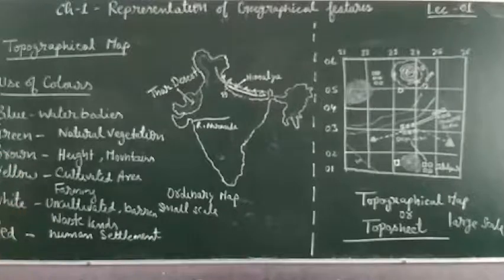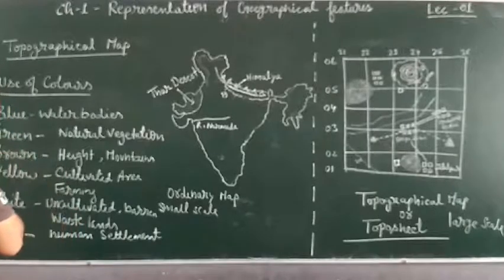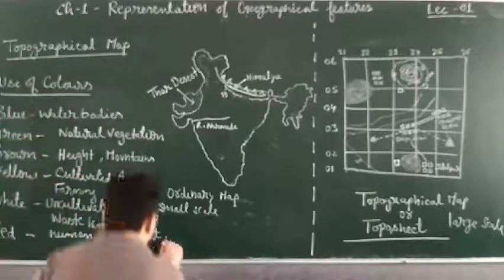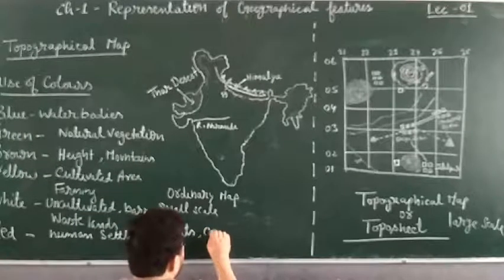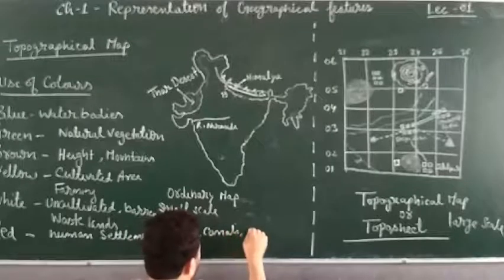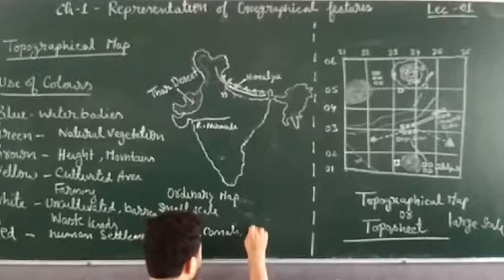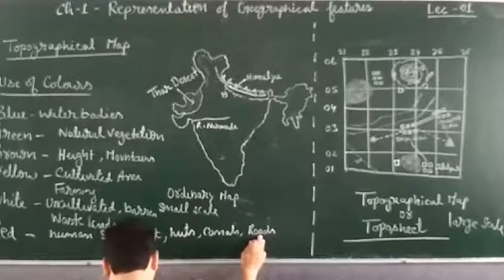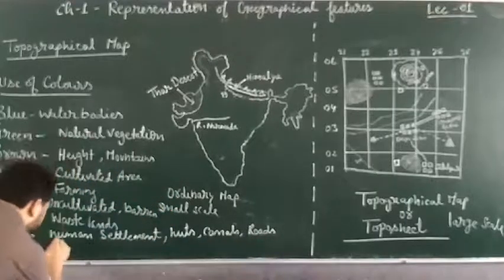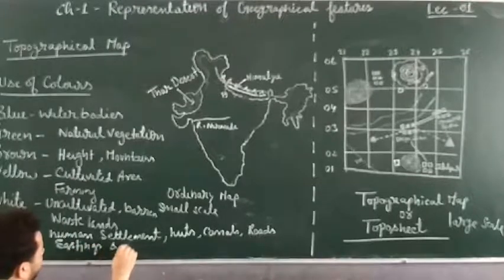And then other than this, huts are also shown in red color, canals, and other than this, roads, eastings and northings.